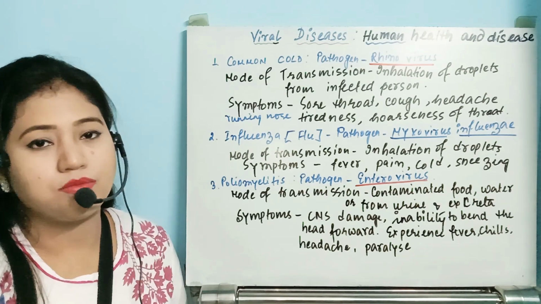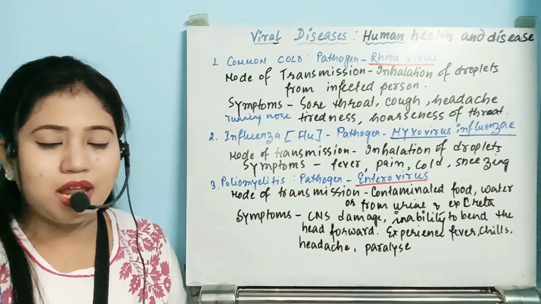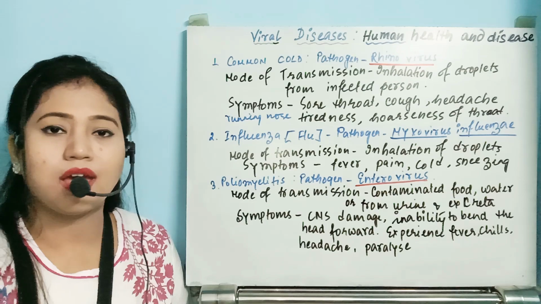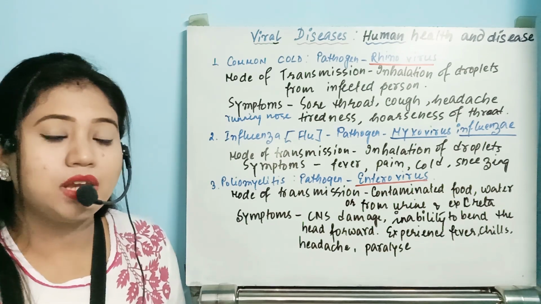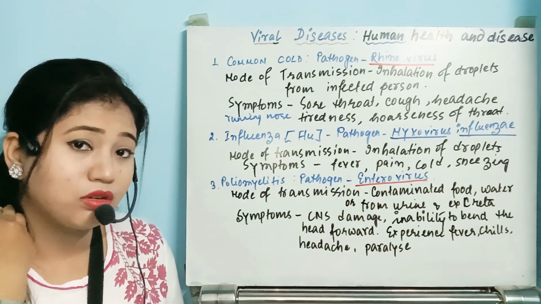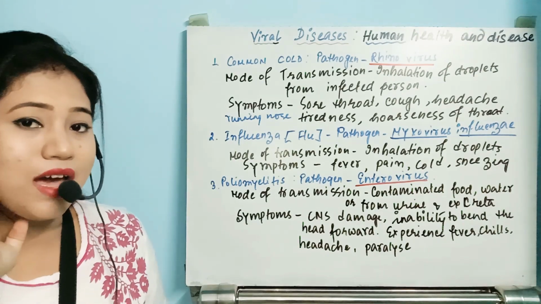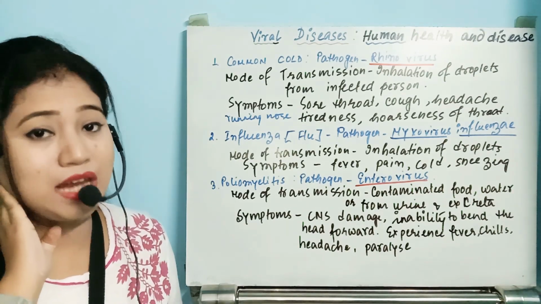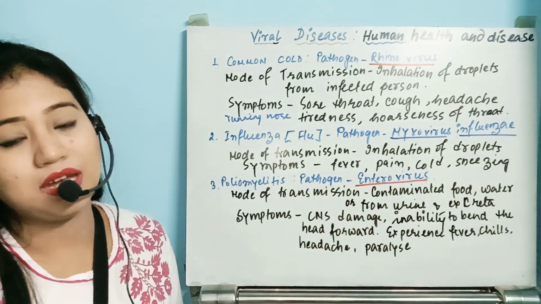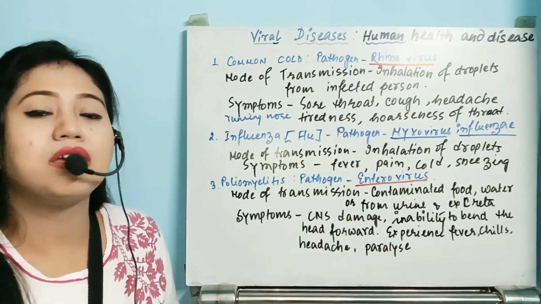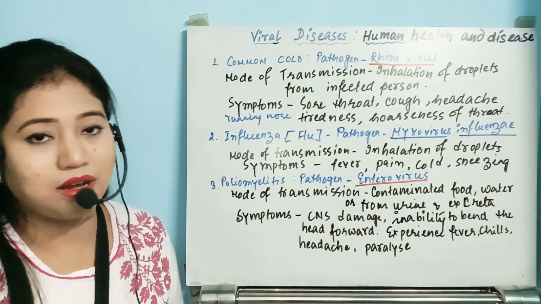So what are the symptoms? After the infection, what will happen? He will have normal fever, normal chill, or a little cold, but gradually he will have pain in the neck region. First of all, he will have inability to bend the neck forward. He will not be able to bend, and gradually he will start to get paralyzed in the lower limb. Normally the legs will get paralyzed.